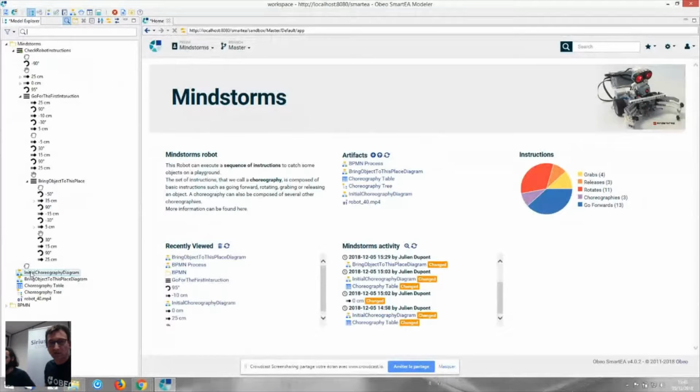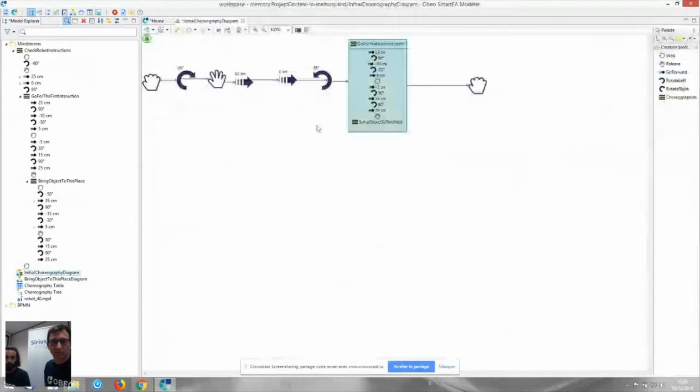So it just works out of the box, giving a real value added to your model. And as you can do in Sirius, you can open your representation defined in your Sirius environment, for example. And as you can see, I can use my Sirius environment in OBEO Smarty as I can do in Sirius. So for example, I define a representation named bring object to display diagram.